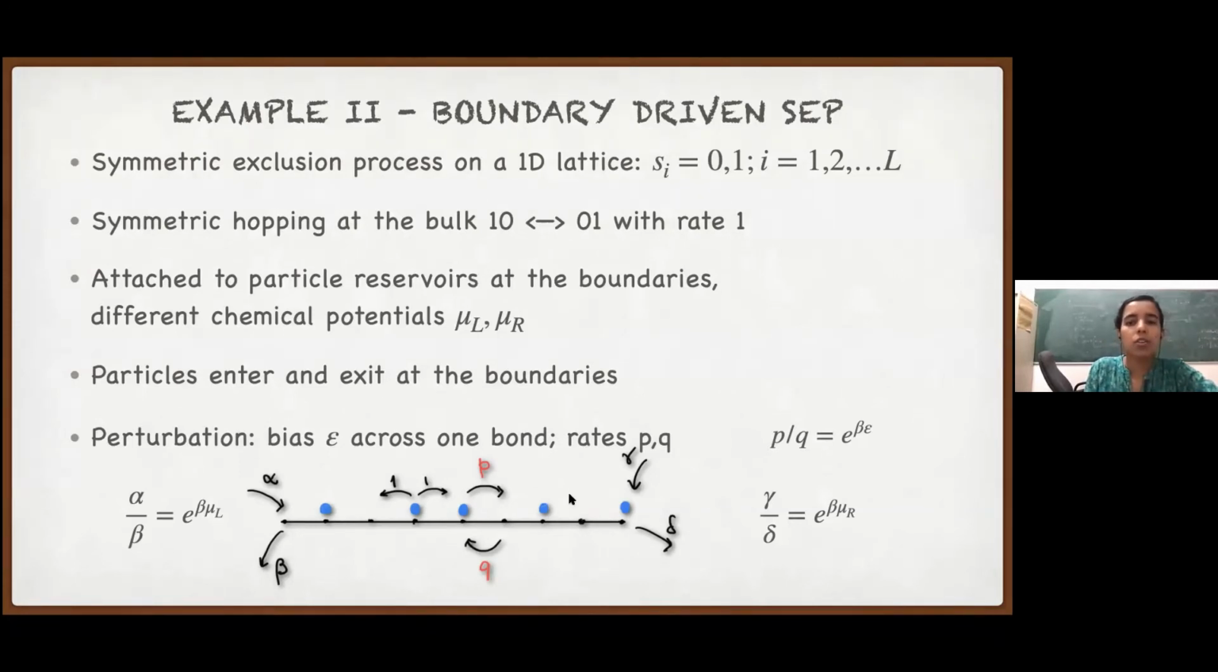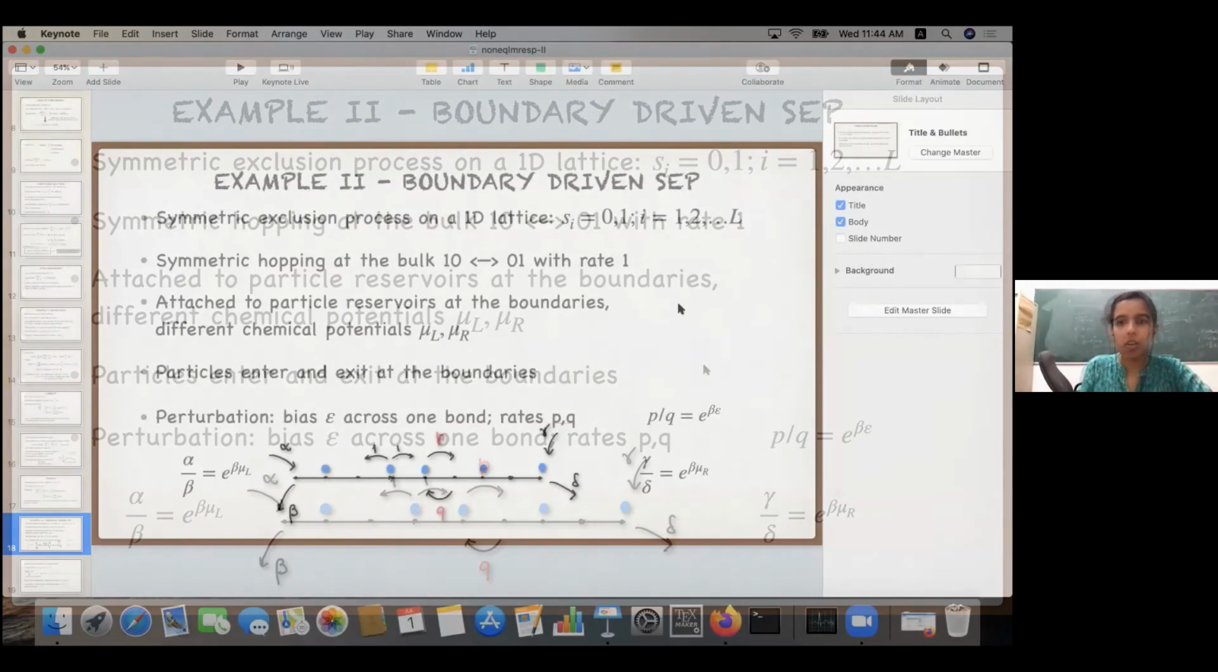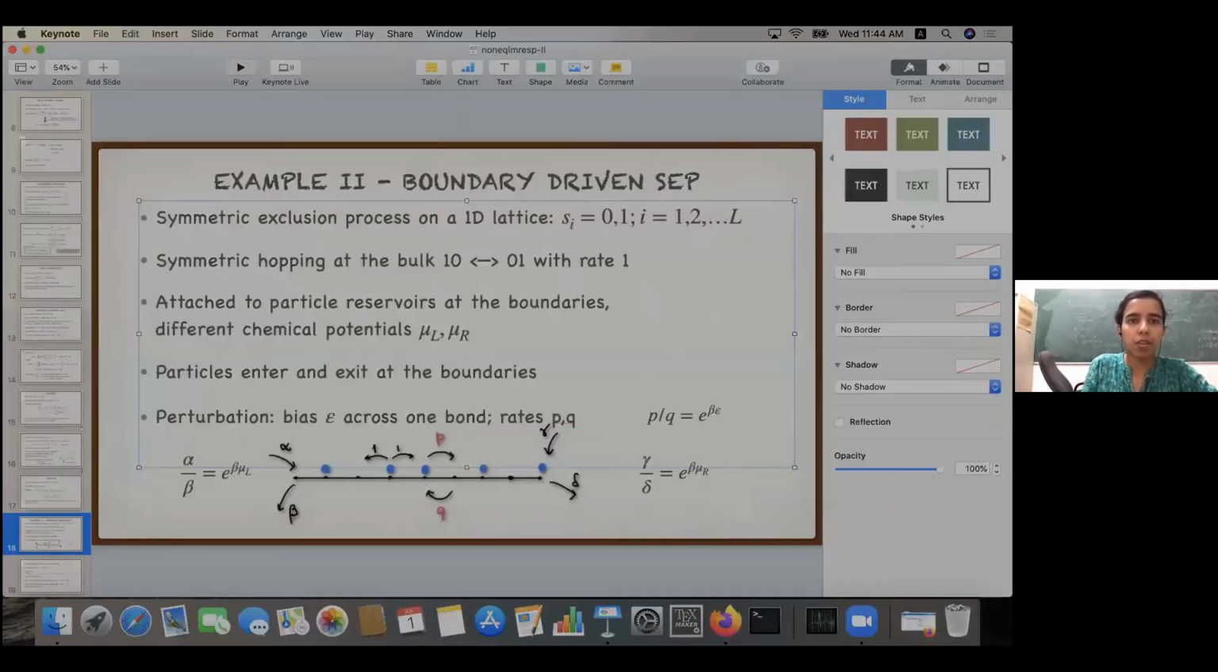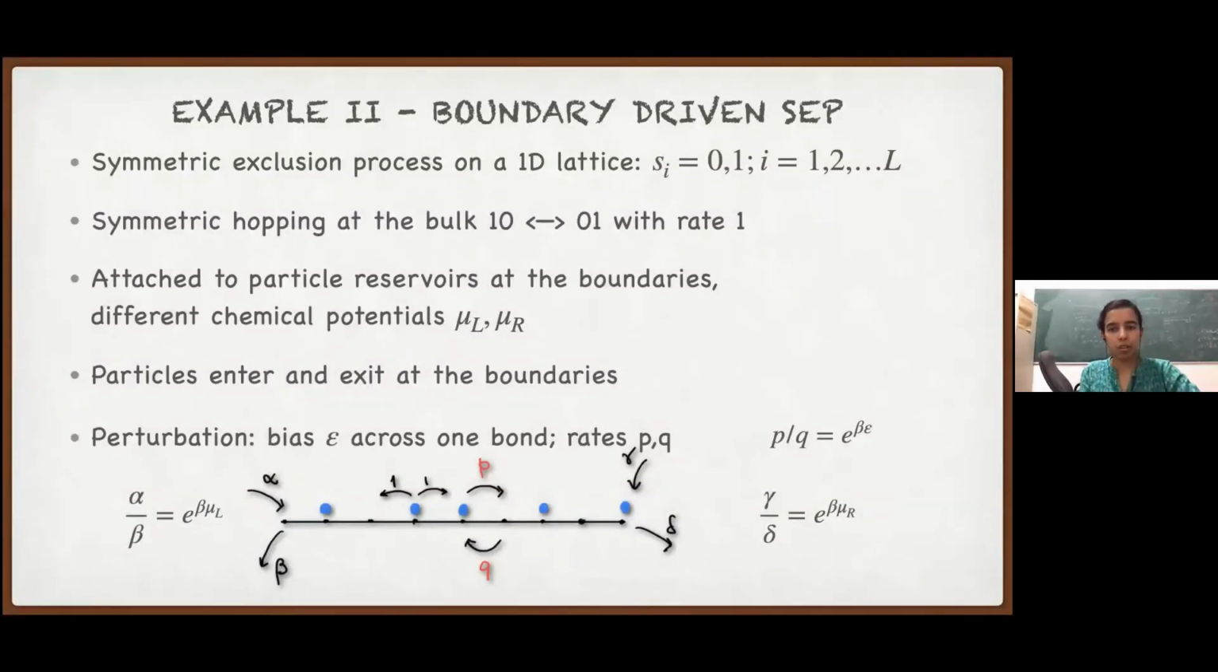Okay. So first thing, is the model clear? The dynamics, is it clear? Or are there any questions? So I guess it's clear. So we have this exclusion process with two different kinds of drive.